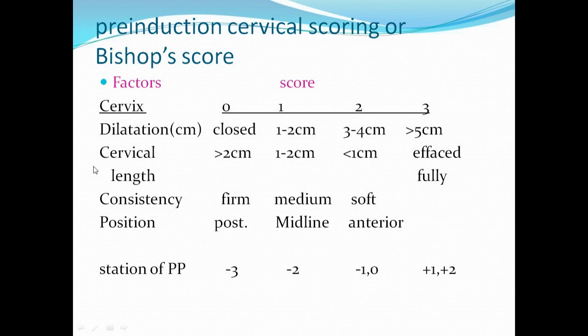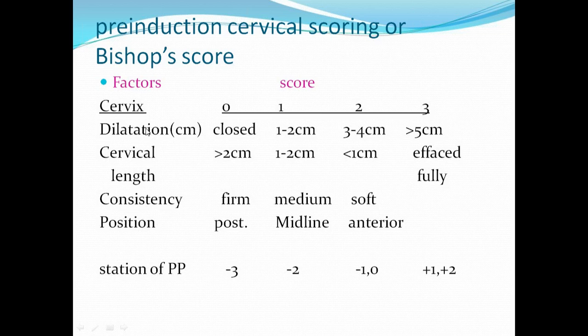Okay, now let us see what the components in this modified Bishop score are. For calculating this Bishop score, you will take into consideration 4 cervical changes and 1 point regarding the presenting part or the fetus. So there are 5 points in this Bishop score: 1, 2, 3, 4, 5. 4 points are with regard to the cervix and 1 point is with regard to the fetus. What are these points? One is cervical dilatation, cervical length, cervical consistency, cervical position, and lastly station of the presenting part.